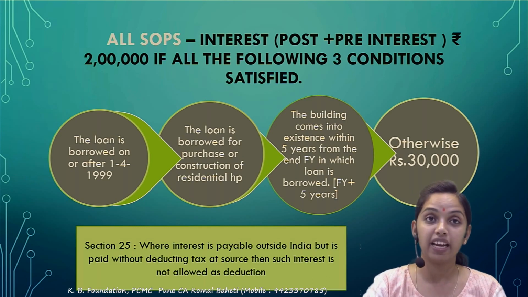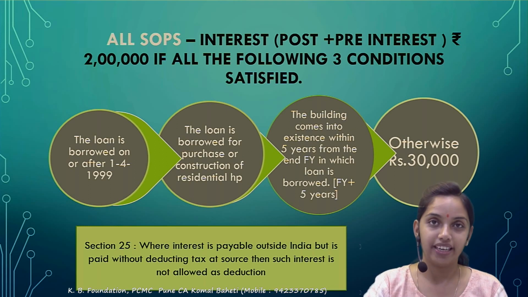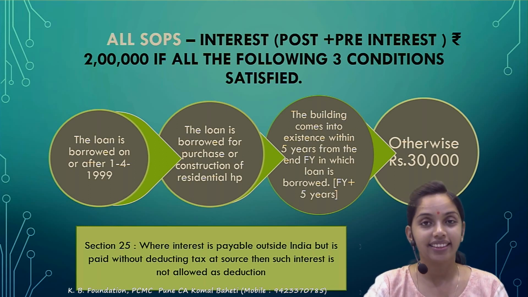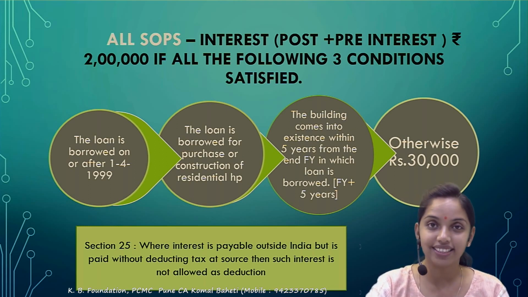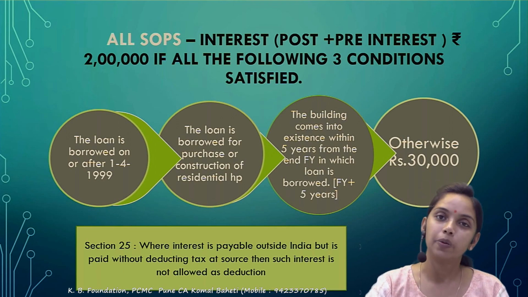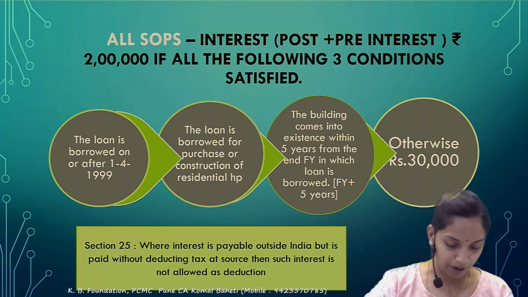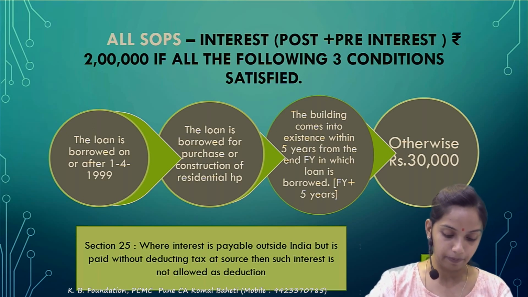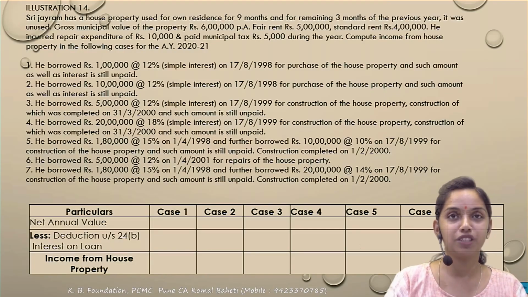Next, section 25. If the interest is paid outside India, then TDS is required to be deducted. If TDS has not been deducted, then that interest won't be allowed as a deduction. Interest paid है या payable है? TDS deduct करना जरूरी. If TDS has not been deducted and paid to the government, then that interest won't be allowed as deduction under section 24B. Okay, that is all about section 25. Already we have done questions on this part. So we'll do questions on the self-occupied. I will do illustration 14 first.